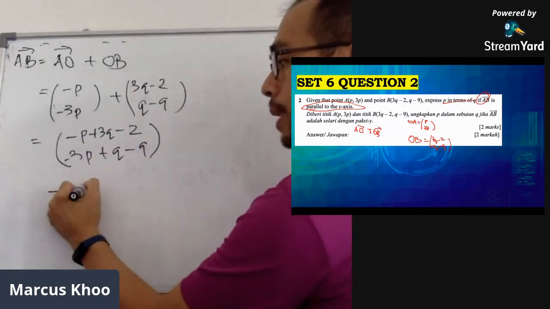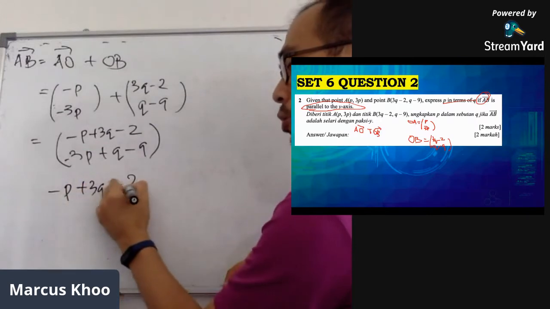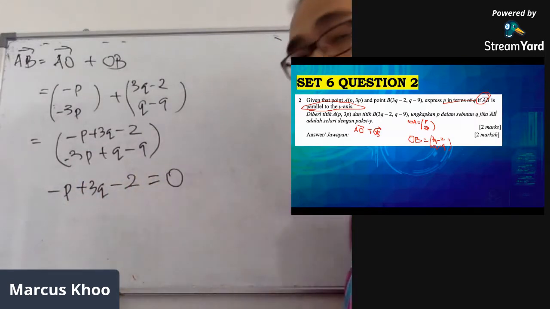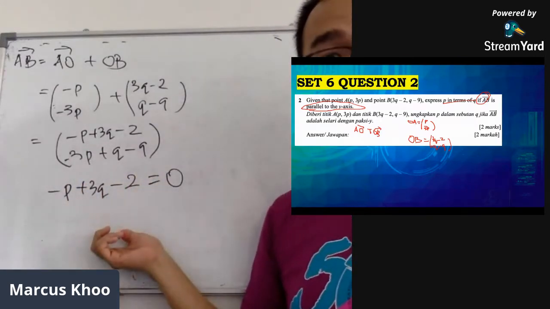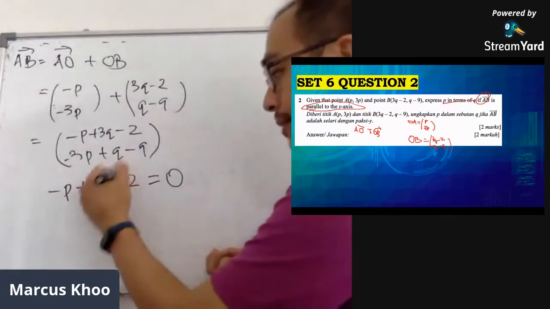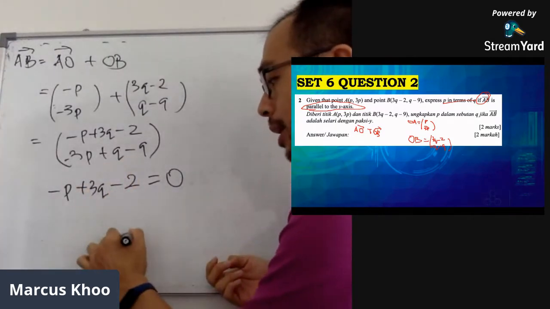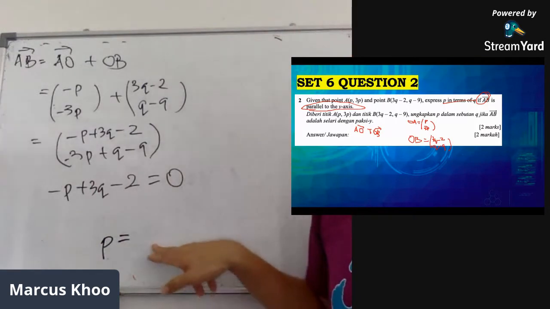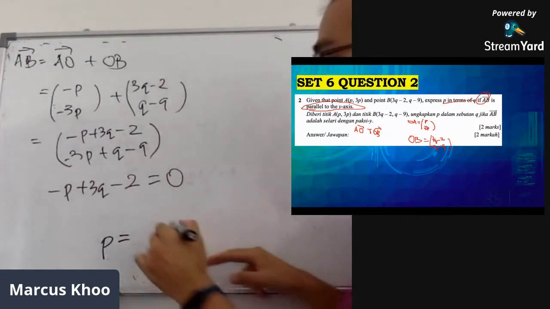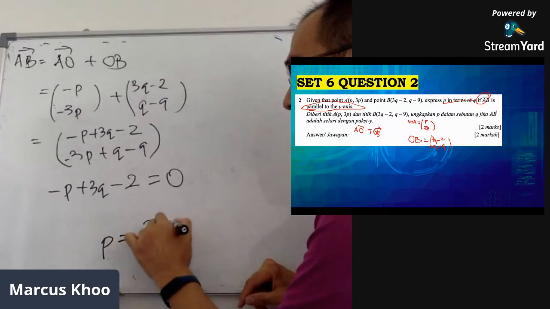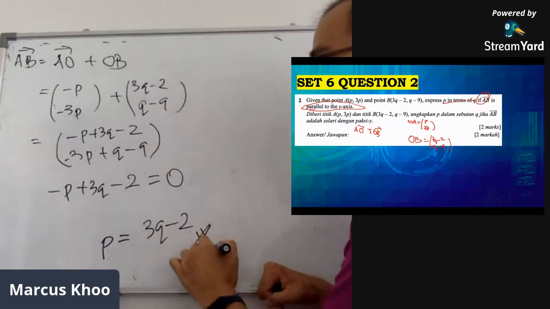So negative P plus 3Q minus 2 equals 0. Then you can express P in terms of Q, meaning in the end I want the answer P equals something. So we get P equals 3Q minus 2, and that's our final answer.